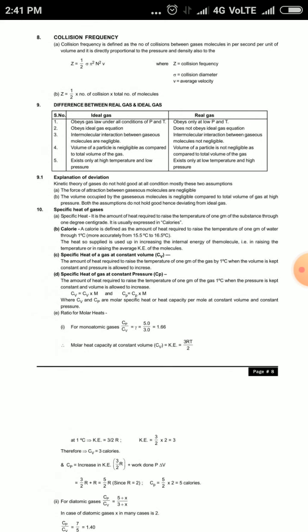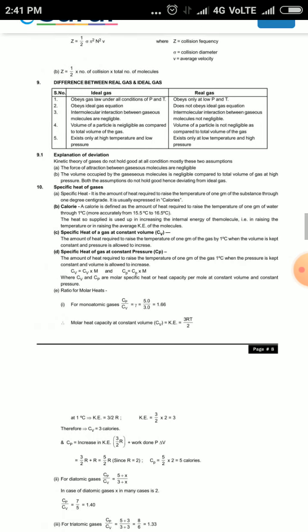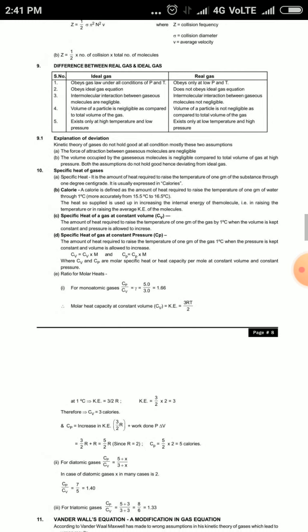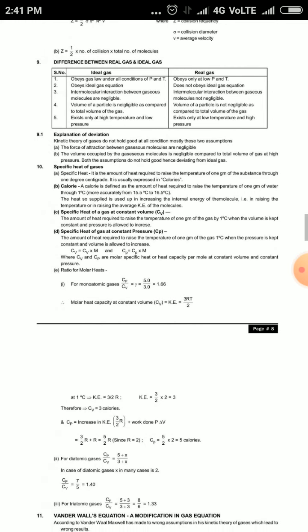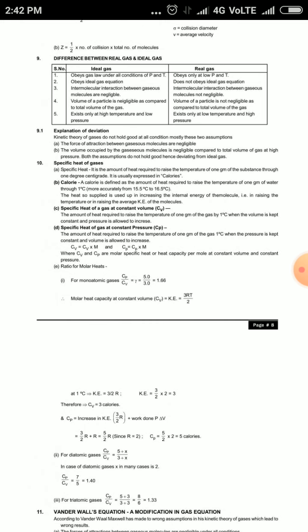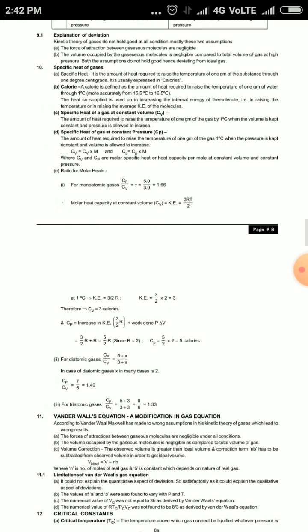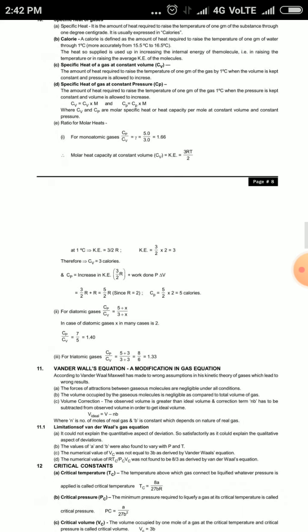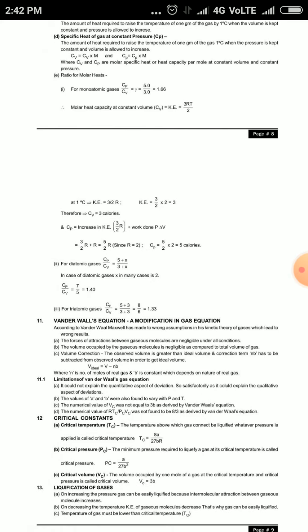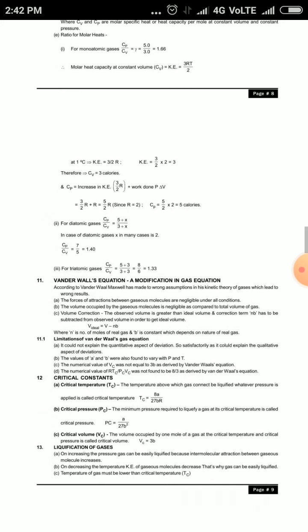So Cv (molar) is equal to Cv into m, and Cp (molar) is equal to Cp into m, where Cv and Cp are molar specific heats, or heat capacity per mole, at constant volume and constant pressure. The relation Cp upon Cv is equal to gamma, which is 5 upon 3, equal to 1.66. So this is the relation between Cp and Cv, you can see here. Finally, Cp upon Cv is equal to 7 by 5, equal to 1.4.